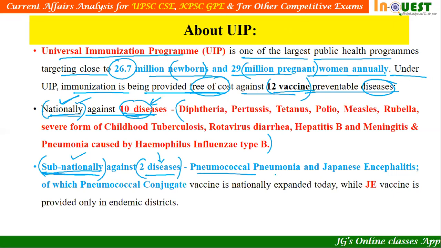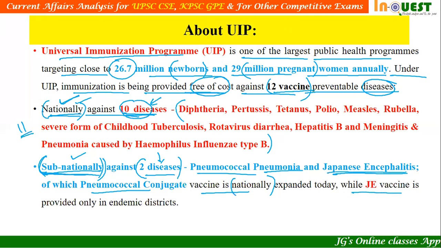The two subnational vaccines were pneumococcal pneumonia and Japanese encephalitis. Now the pneumococcal pneumonia vaccine is put under the national list. So the total national vaccines will become 11, and only one vaccine will be left under subnational. This is the importance of this particular change in the immunization program.